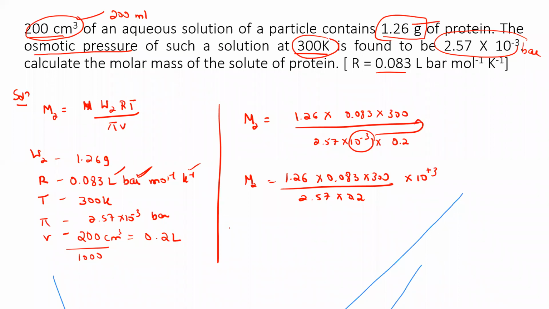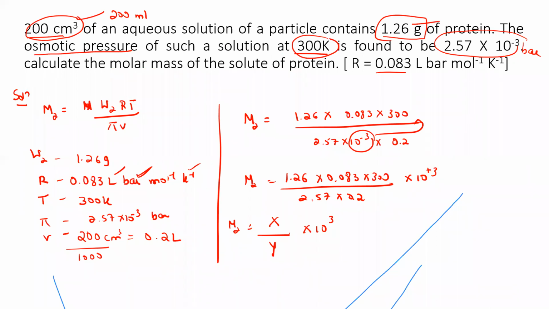Now multiply 1.26, 0.083 and 300, and I'll get some value. Let me put it as X. Multiply 2.57 and 0.2, and you will get some value. Let me put it as Y. And don't forget to mention 10 to the power 3. So after simplification, you can take time and solve.